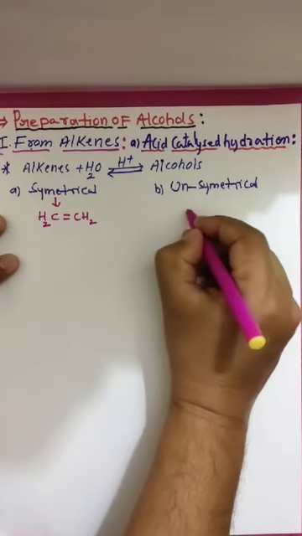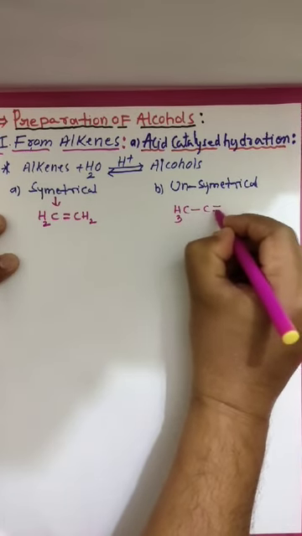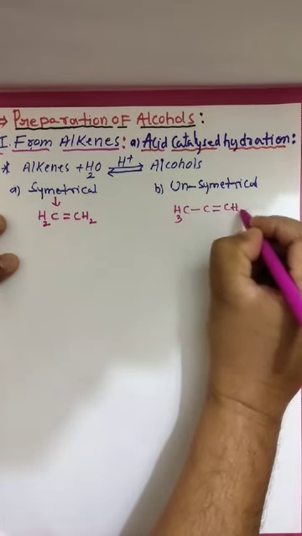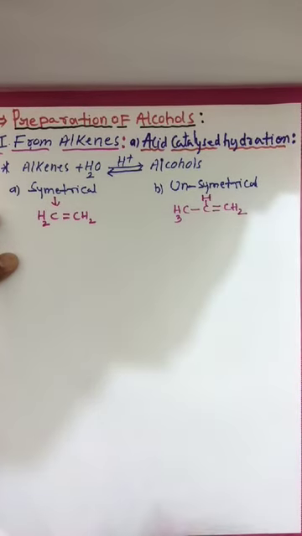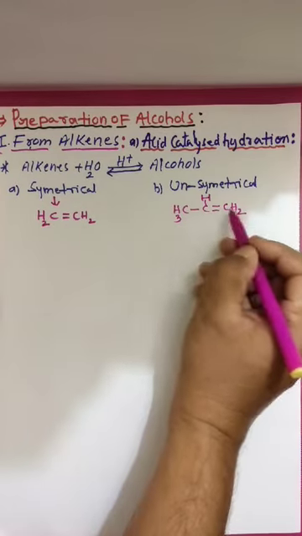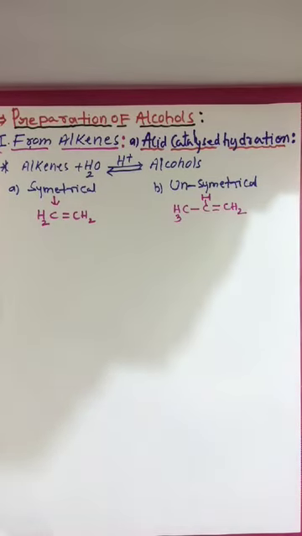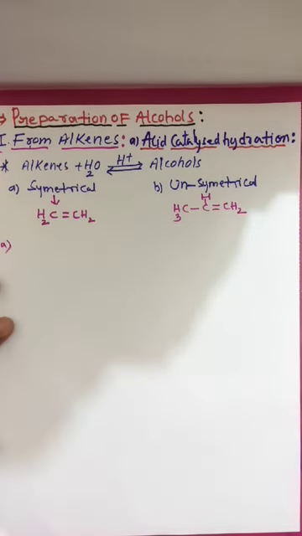this is symmetrical. If the ends of the alkene are not the same, then we call it unsymmetrical. This is symmetrical, two ends are the same. This one has different ends, that is unsymmetrical. We will discuss both. First I am taking the symmetrical alkene.